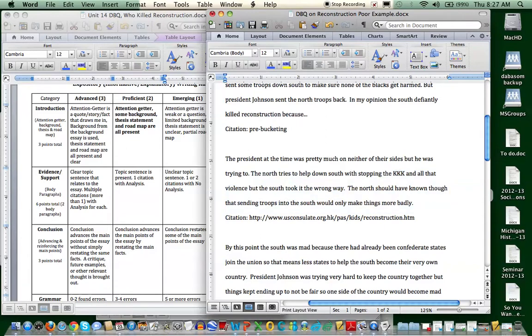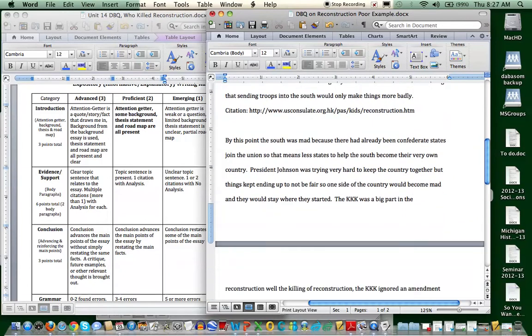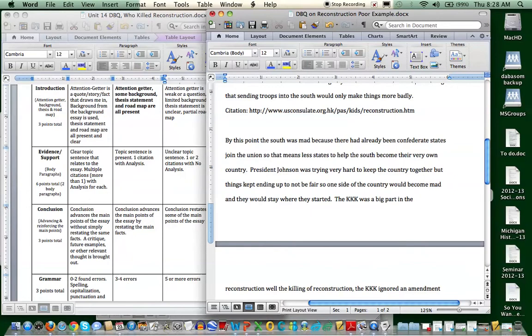Because remember, the thesis statement here is that the South defiantly killed Reconstruction. Well, this doesn't talk a lot about what the South does. So again, it's kind of generous that I'm giving a 1.5 here. "By this point, the South was mad because there were already been Confederate states join the Union, so that means less states to help the South because their very own country." Alright, this is probably the third error that I've seen.